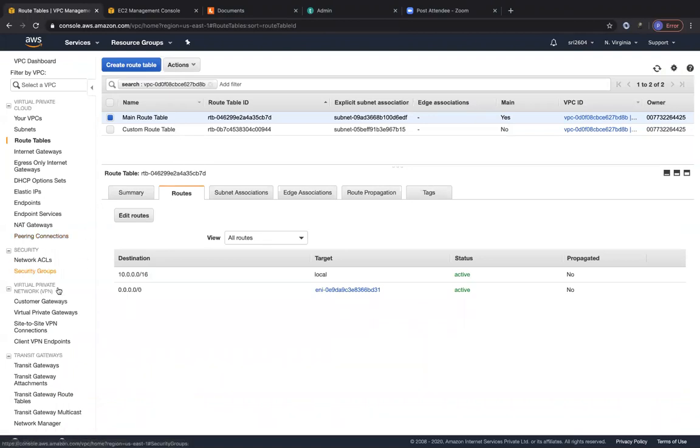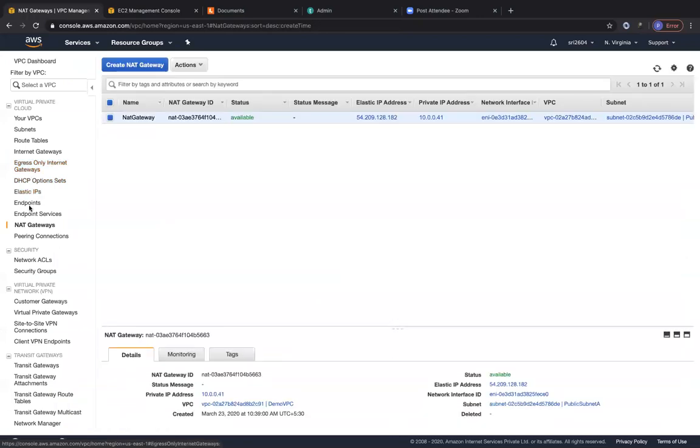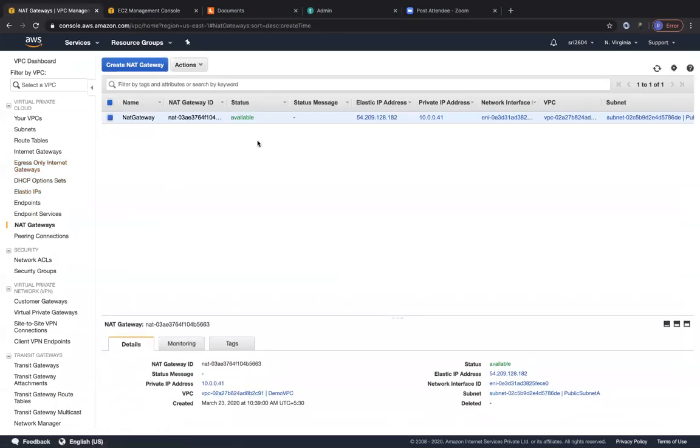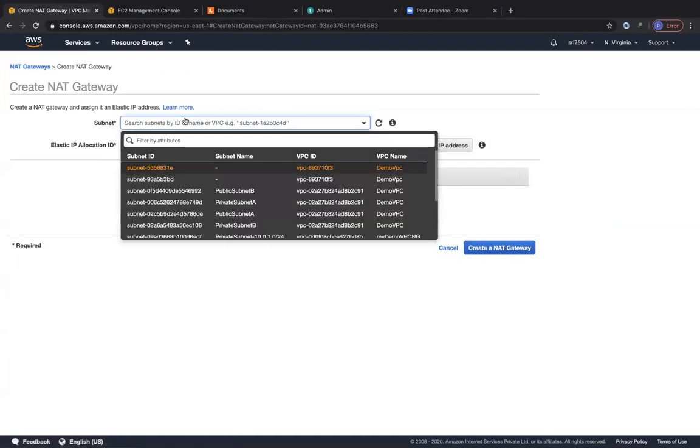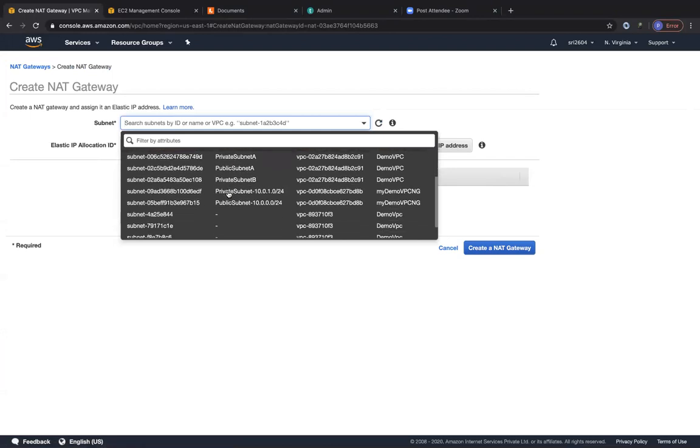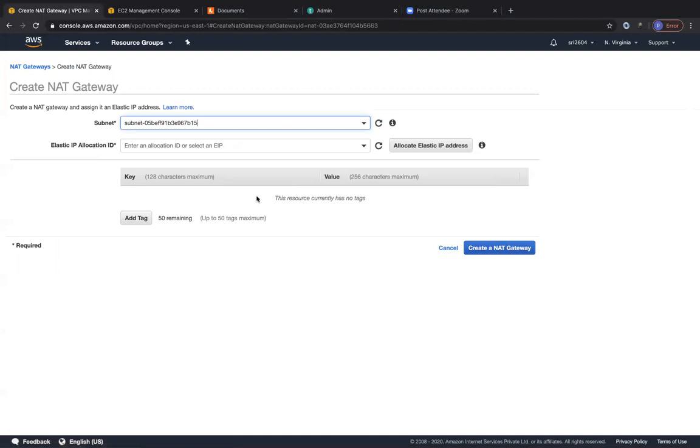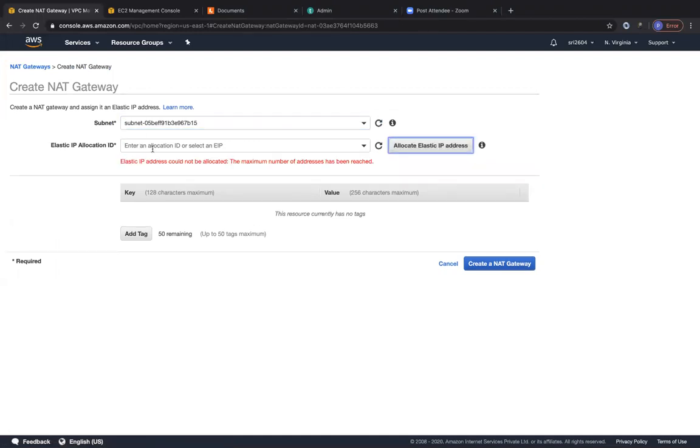So let's go ahead and create a NAT gateway over here on the AWS VPC side. This NAT gateway is for another VPC that we had. So let's create a new NAT gateway, and let's choose the public subnet where we have to place this NAT gateway. So this is our demo VPC, and we are going to choose the public subnet. And when you click on allocate elastic IP address, it's going to allocate an elastic IP over here.